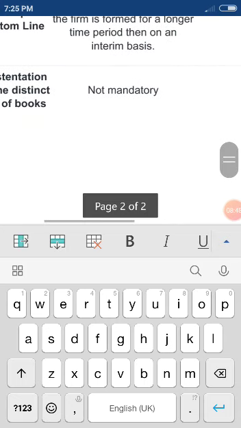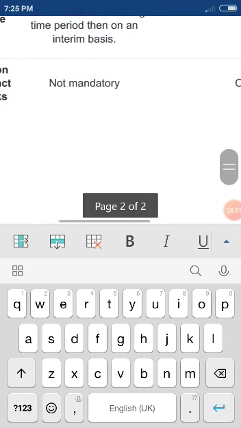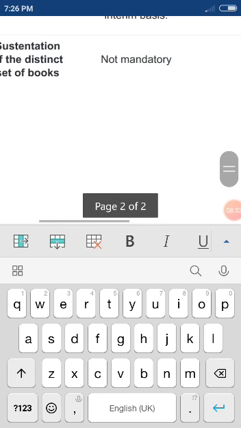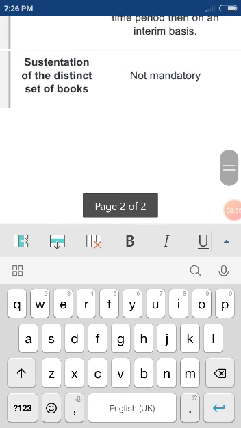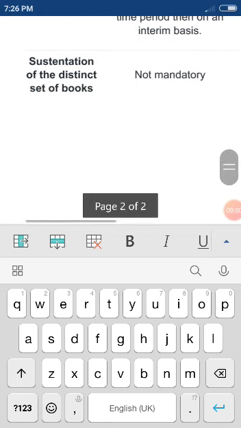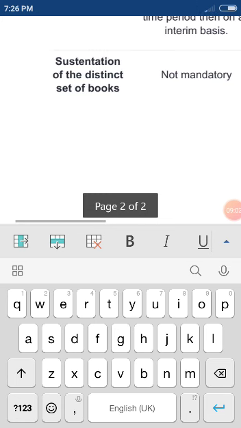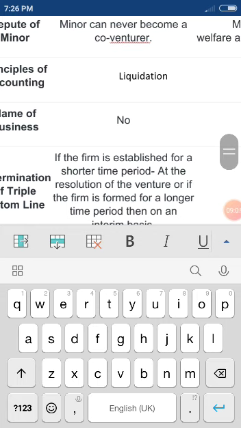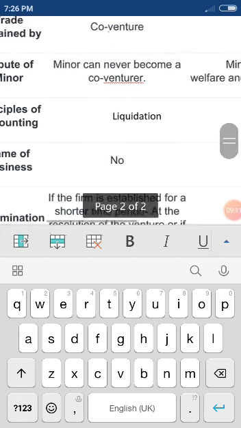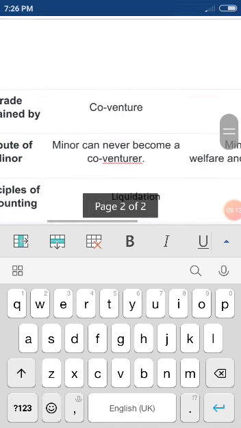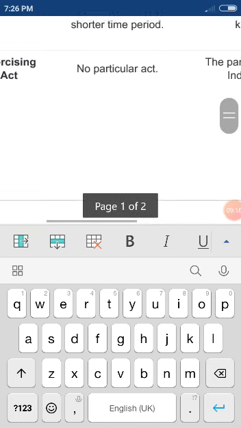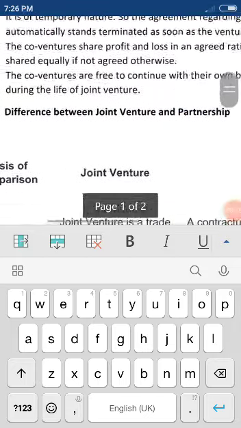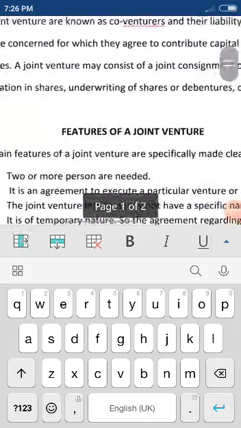Once again I will tell you the meaning of joint venture. Clearly you have to note this down. A joint venture is an agreement between two or more companies or individuals where they join together for carrying out a particular task, that is construction of a building or construction of a road. For that they will pool resources including capital and share profits and losses in an agreed ratio, but their association will be closed after the attainment of that particular task.